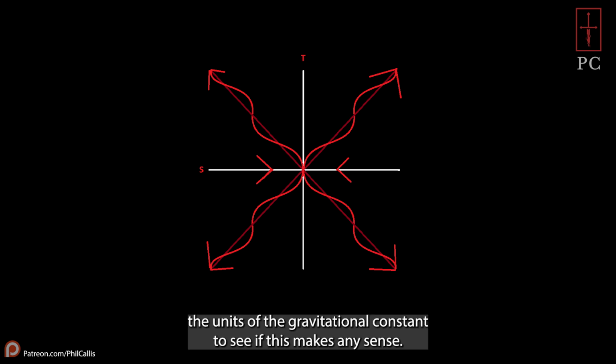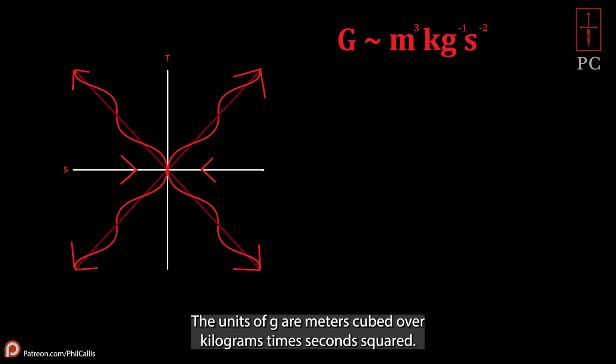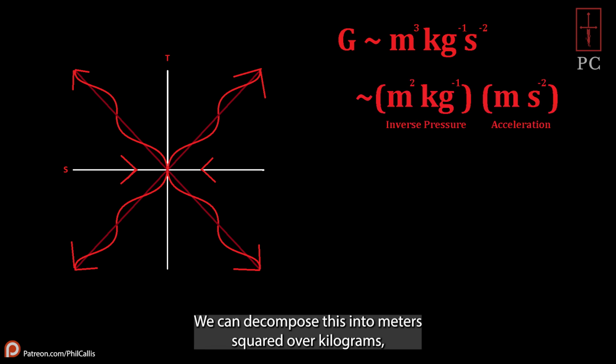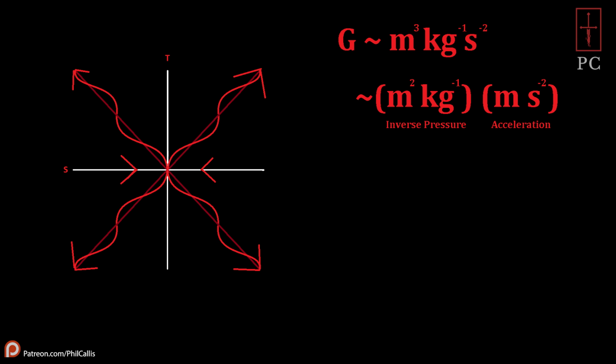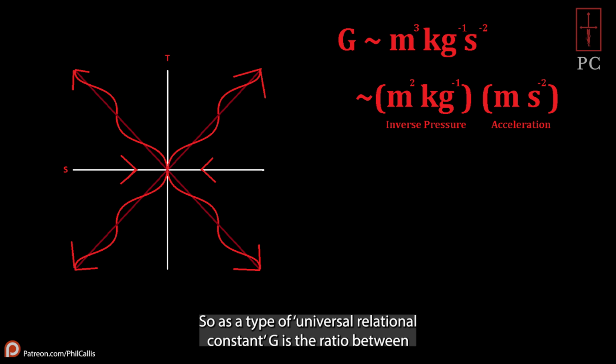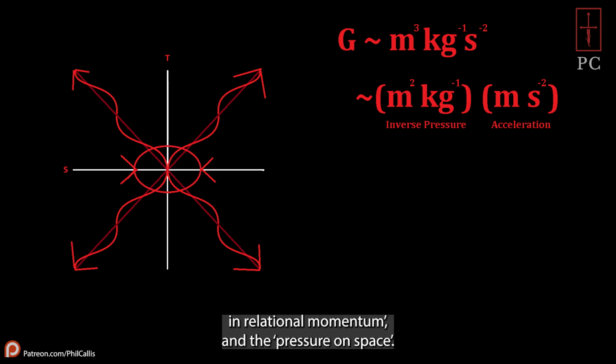Let's break down the units of the gravitational constant to see if this makes any sense. The units of G are meters cubed over kilograms times seconds squared. We can decompose this into meters squared over kilograms, which is inverse pressure, and meters over seconds squared, which is acceleration. So as a type of universal relational constant, G is the ratio between universal acceleration, what we call change in relational momentum, and the pressure on space.